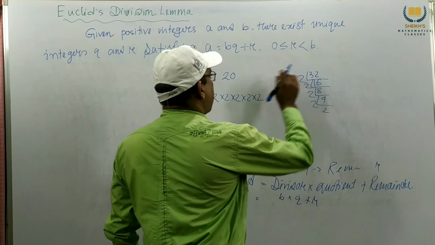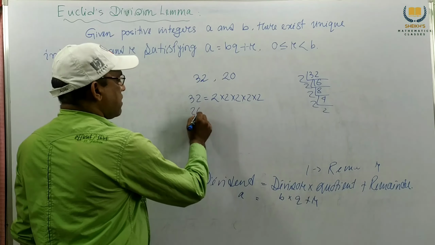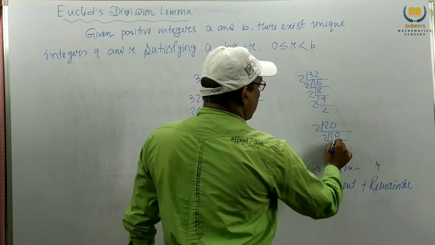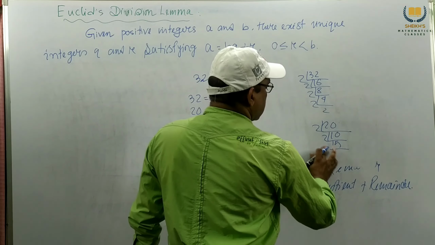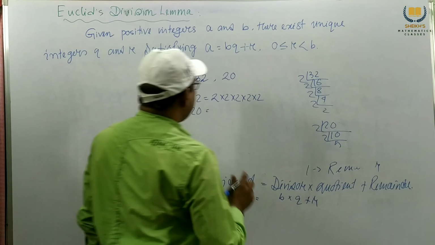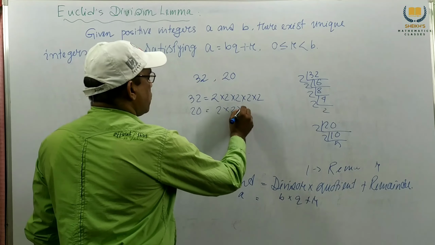So we write 2 five times. 20 means 2, 10, 2, 5, so this is 2, 2, 5.